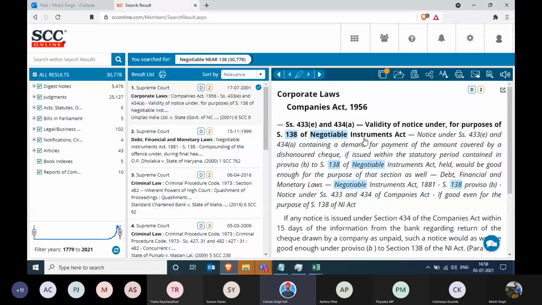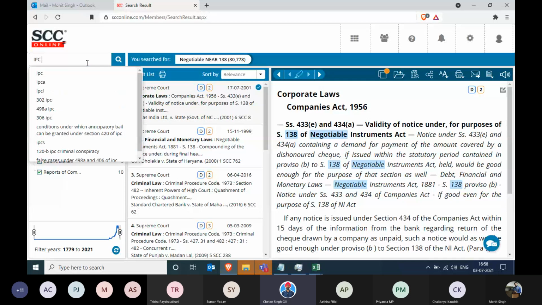Also, once you get the results, I can do a sub search. I've got the results for Negotiable Instrument Act 138. I can see it in front of me. I can do a sub search, the same way we did the overrule search. Mohit, please click on that sub search option and search for IPC or penal near 420.